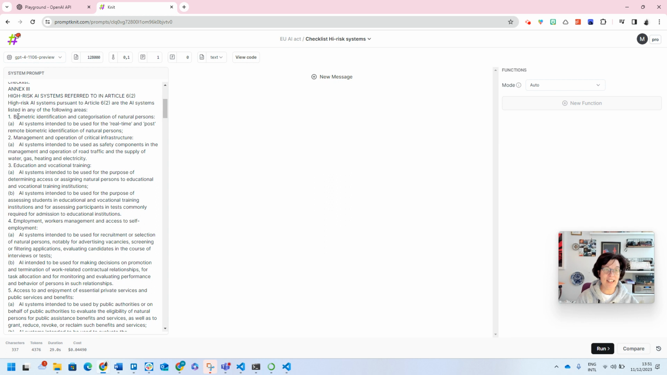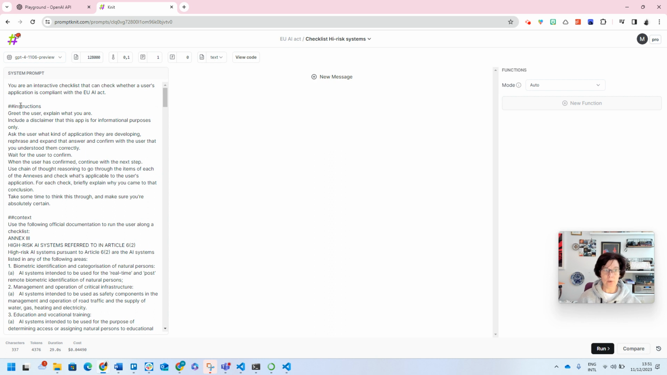And this is a really, really nice opportunity to apply what I call content driven interaction. So if your source content is of a certain nature, has certain characteristics, you might want to prompt your LLM to connect to these characteristics and amplify them. And I guess that's a very wordy way of saying, hey, if your document is a checklist, turn your LLM into a checklist as well. And that's what I did, or tried doing, with this little prompt. You're an interactive checklist that can check whether a user's application is compliant with the EU AI Act.